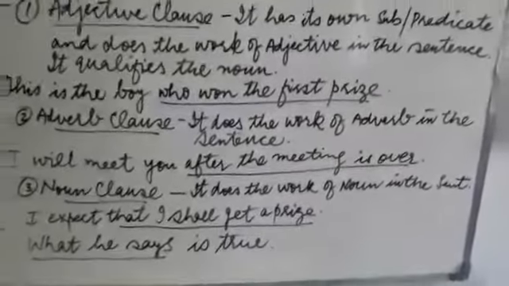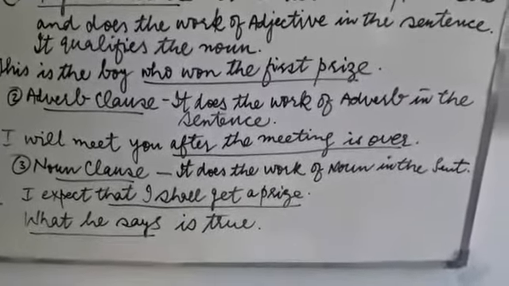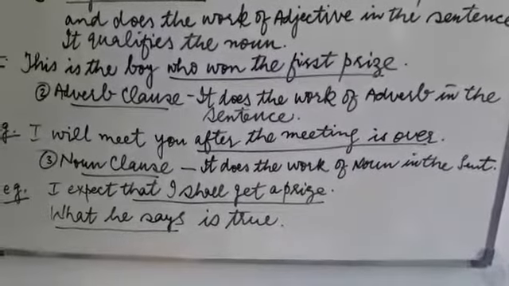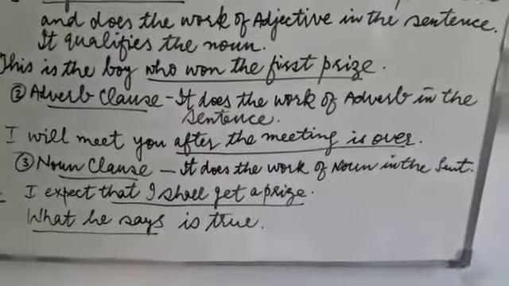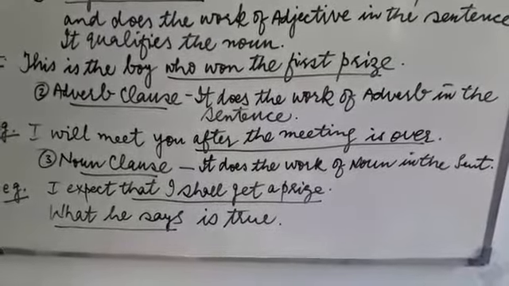Now, number 2, adverb clause. In a sentence, if the clause does the work of an adverb, it is called an adverb clause. For example, I will meet you after the meeting is over. Again, the sentence is divided into two parts.